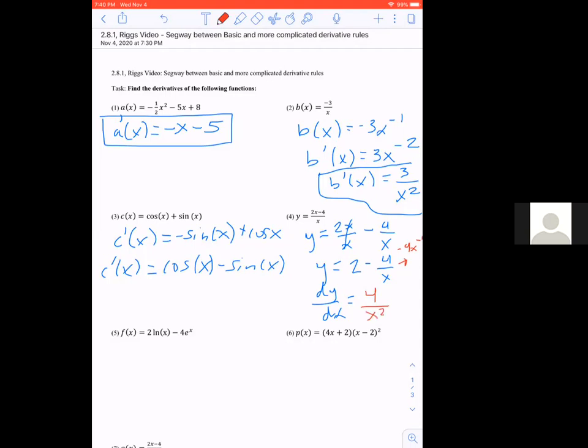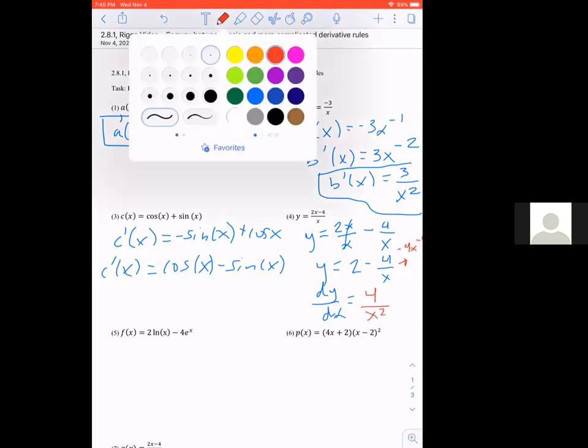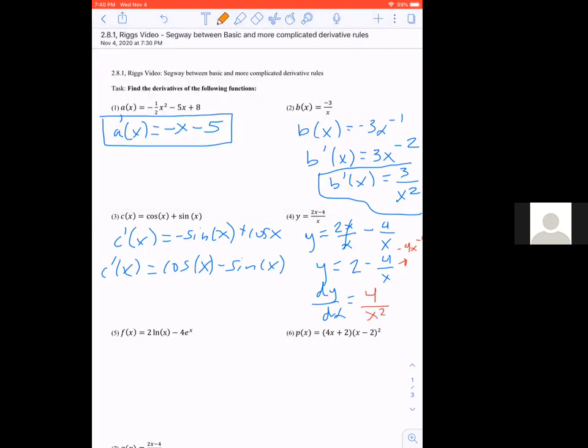I'm going to change colors because I'm tired of writing in blue. So let's use a complementary color. F prime of x. This is nice. We know the derivative of the natural log is just 1 over x. So this would be 2 times 1 over x, which is just 2 divided by x in the end.